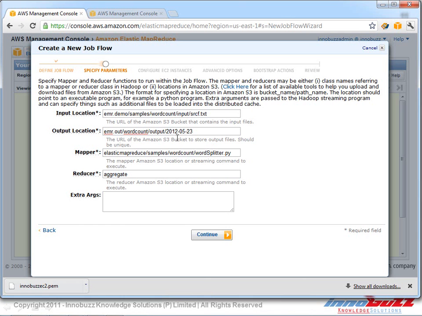Now we have created a bucket for keeping our output, and I'm going to give the name of that bucket to keep the output. So let's keep the sample data as it is, and we can go ahead and mention it as bus out.